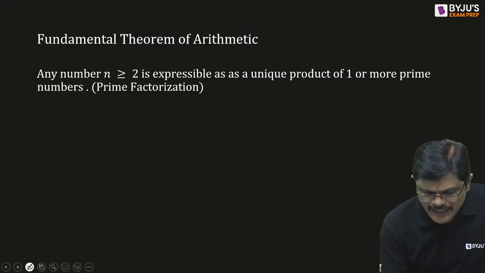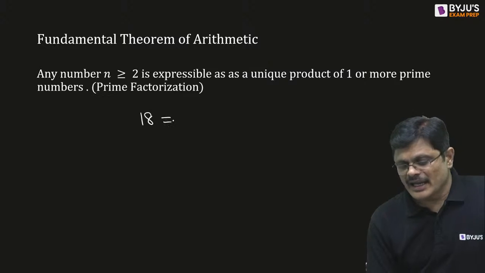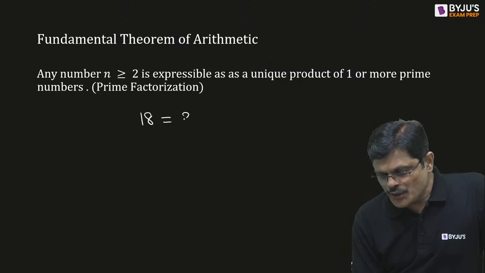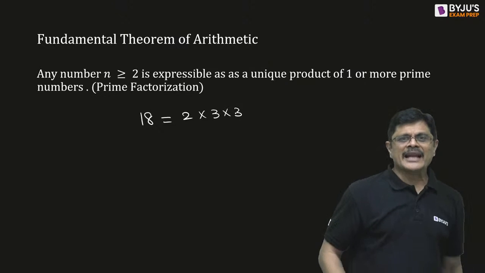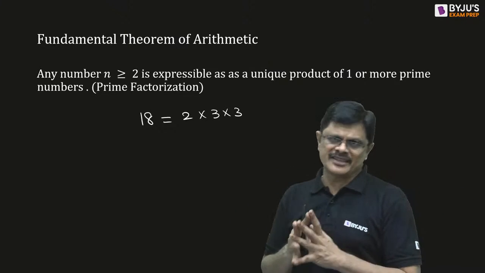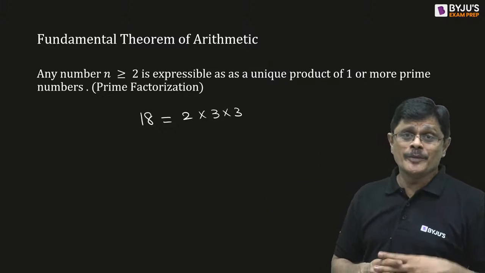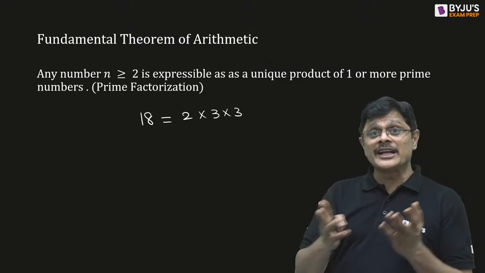So for example, you take a number, say 18. 18 can be written as 2 into 3 into 3. And that is the unique way of expressing 18 as a product of prime factors. Of course, you may say 18 is equal to 2 into 9, sir, or 1 into 18, sir.